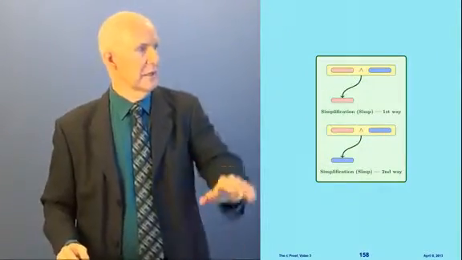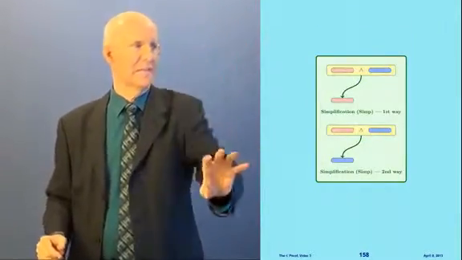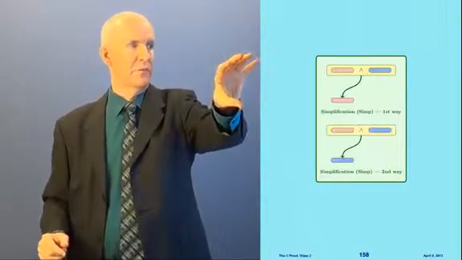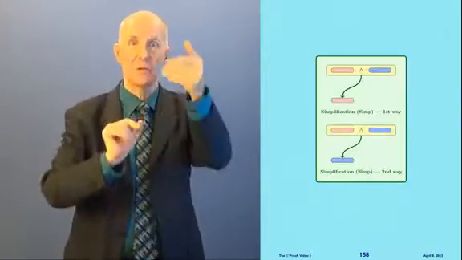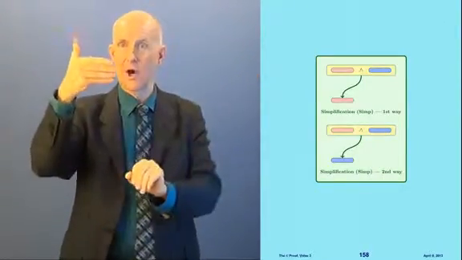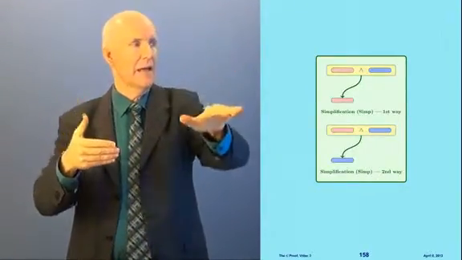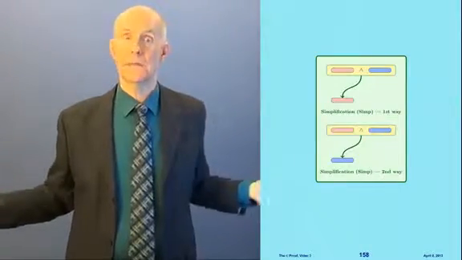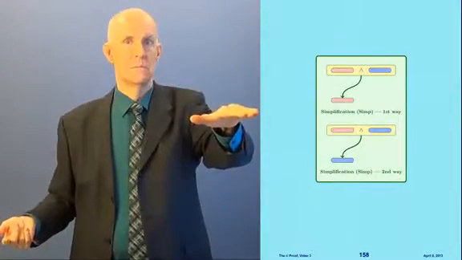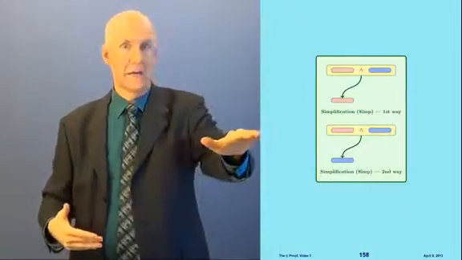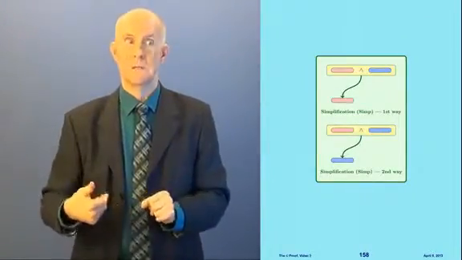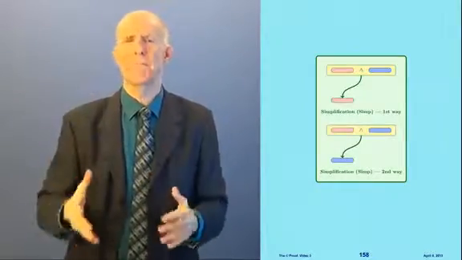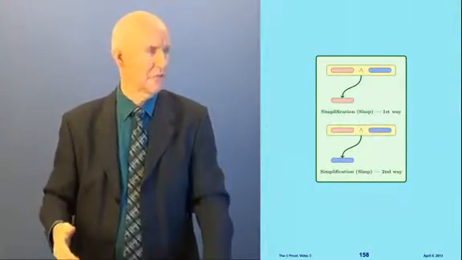So let's look at the rule. Here's the rule, and it has 2 different ways, first way and second way. Let's look at the top, what's the first way. It says, if I have a statement that says pink and blue, that's this right here. If I know pink and blue, then I can say pink, right? 1 arrow. Also, I can use it the other way. If I have pink and blue, then I can say blue. And we just put simp, S-I-M-P, either way, whether it's the first way or the second way.